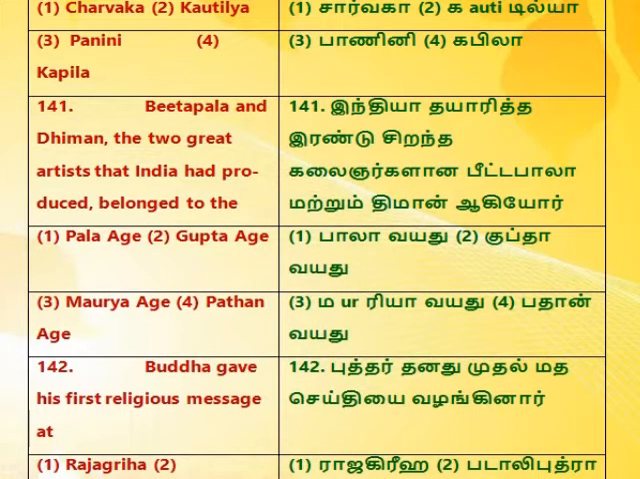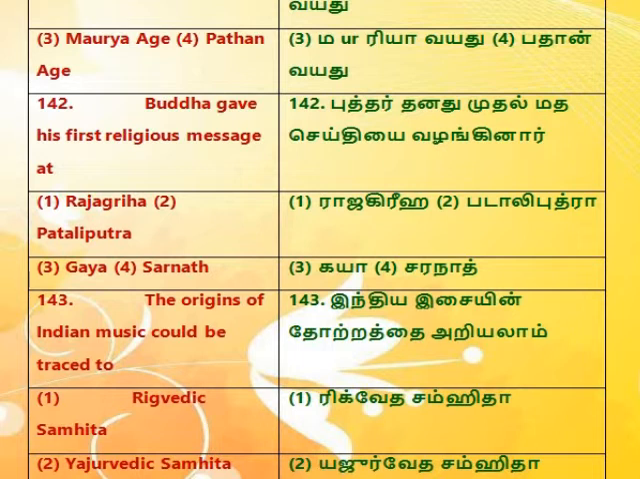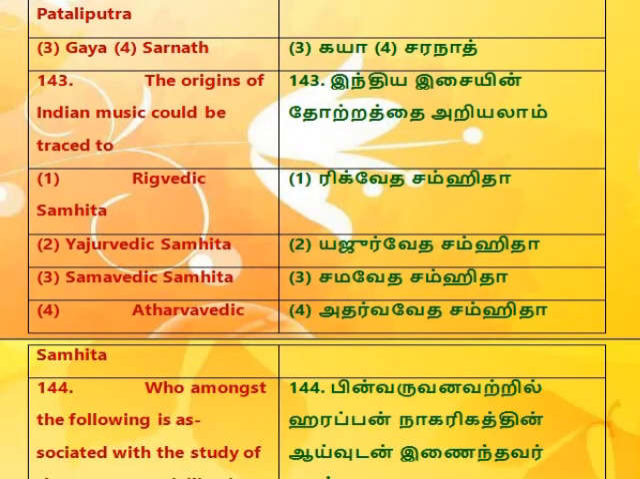141. Dhimam and Bitpala, the two great artists that India had produced, belonged to the 1. Pala age. 2. Gupta age. 3. Maurya age. 4. Pathan age. 142. Buddha gave his first religious message at 1. Rajagriha. 2. Pataliputra. 3. Gaya. 4. Sarnath. 143. The origins of Indian music could be traced to 1. Rigvedic Samhita. 2. Yajurvedic Samhita. 3. Samavedic Samhita. 4. Atharvavedic Samhita.